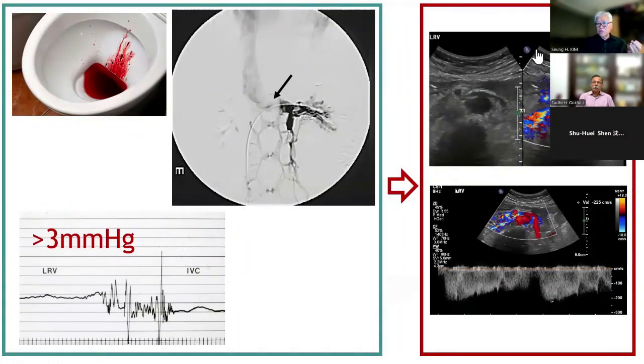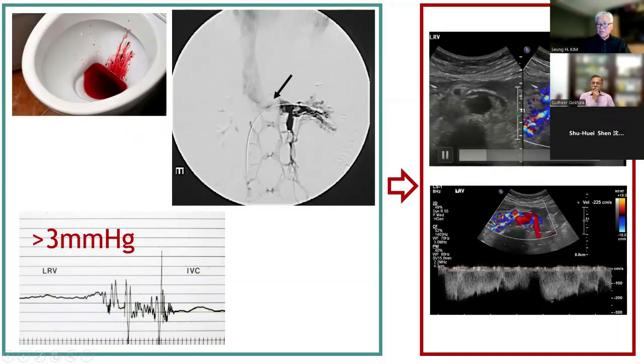But nowadays, we do not do the invasive procedure. We do color Doppler ultrasound. Nowadays, color Doppler has excellent resolution, so we clearly see the aorta and SMA, and we clearly see the flow signals and the high velocity jetting here, and we can measure actual velocity with spectral Doppler.